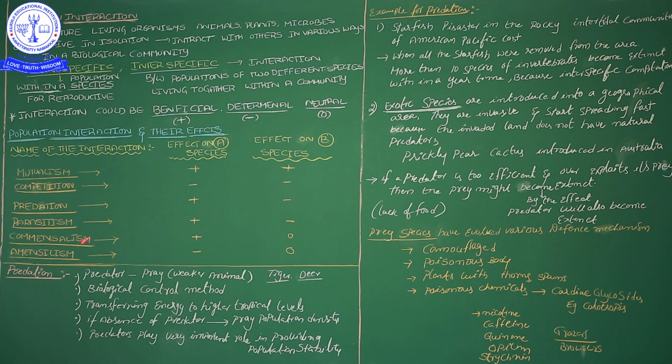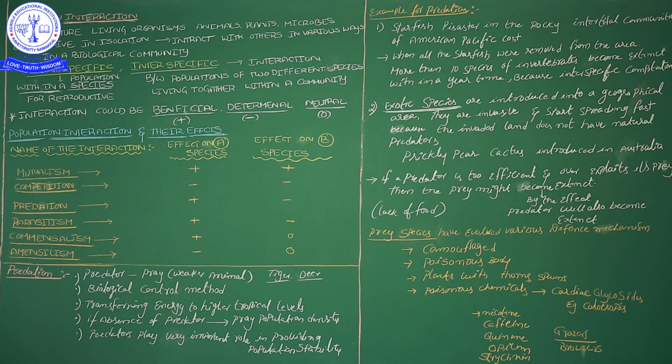And commensalism. In commensalism, one species will get a benefit and the other species does not get any benefit, it is neutral, not at a loss either. Then amensalism. In amensalism, one species gets some trouble or harm, and the other species has no trouble and no benefit either, it is simply neutral.